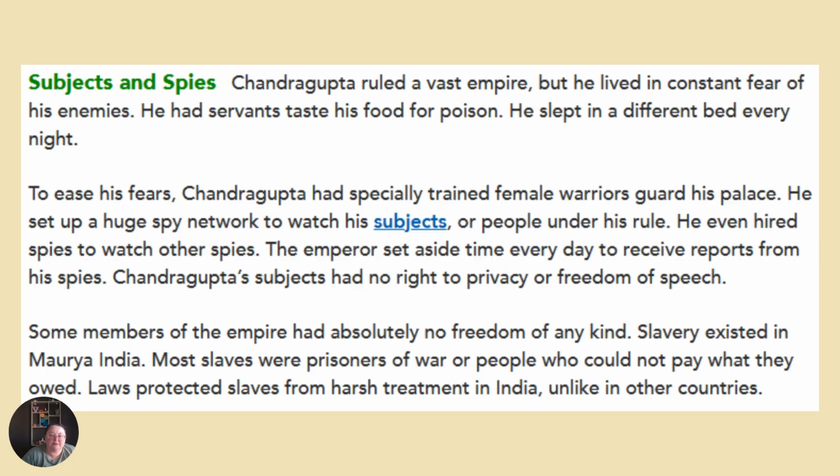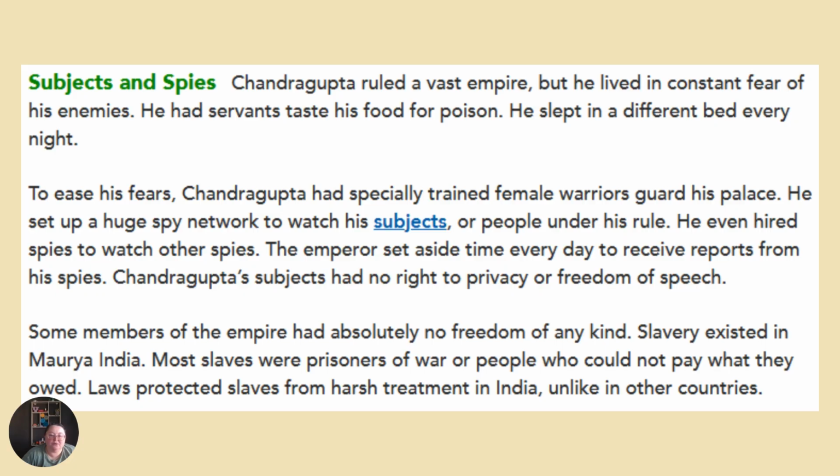Subjects and spies. Chandragupta ruled a vast empire, but he lived in constant fear of his enemies. He had servants taste his food for poison. He slept in a different bed every night. To ease his fears, Chandragupta had specially trained female warriors guard his palace. He set up a huge spy network to watch his subjects, or people, under his rule. He even hired spies to watch other spies. The emperor set aside time every day to receive reports from his spies.